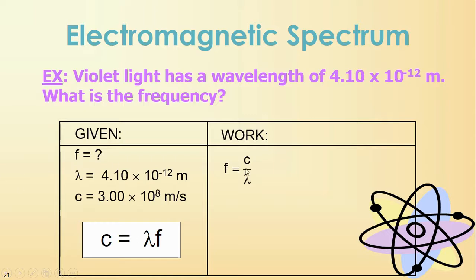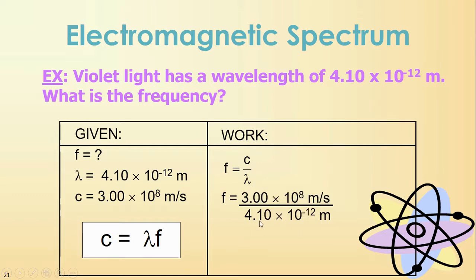Doing some algebra, or you can use your triangle, which I will discuss in class, you can rearrange this equation to solve for frequency. How do we rearrange it? We divide both sides by lambda. Lambdas cancel out on this side, and you're left with c over lambda on the other side. Now it's just a matter of entering things into your calculator. C is 3.0 times 10 to the 8 meters per second.